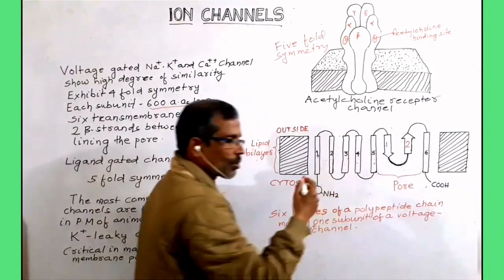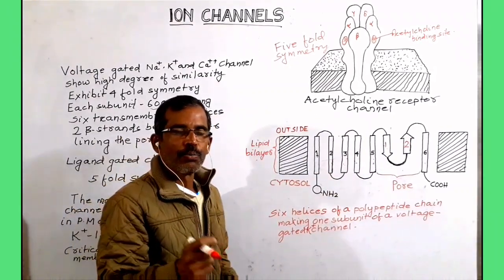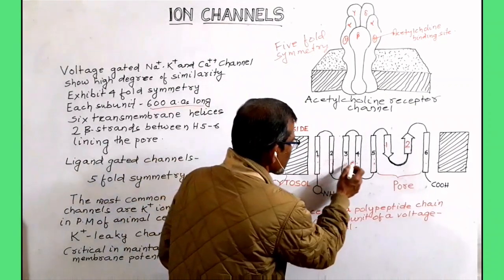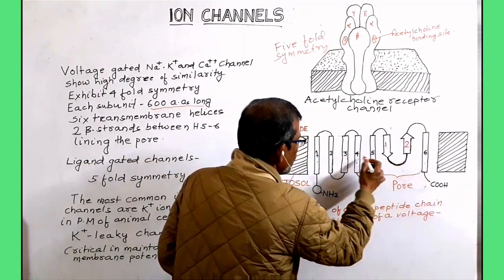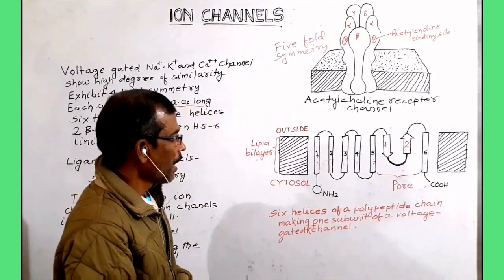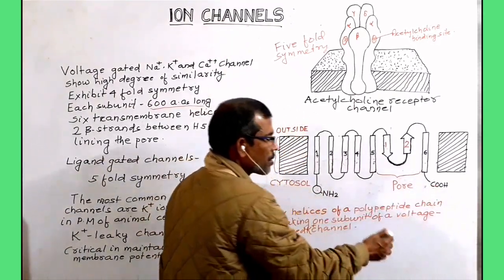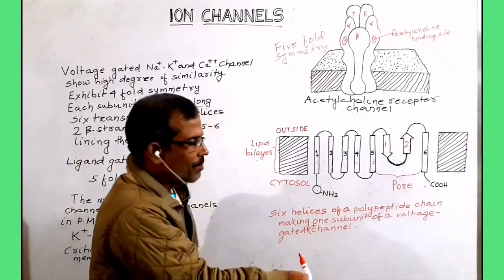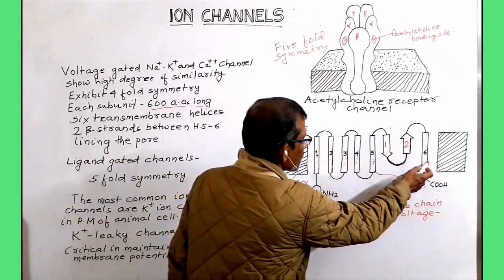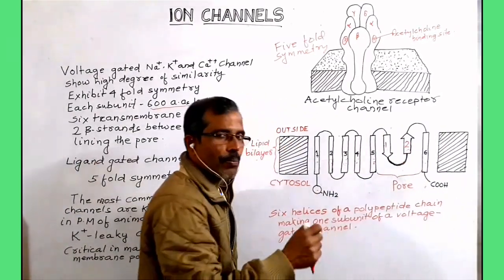This figure shows the structure of a single subunit of voltage gated potassium channels. These are the transmembrane helices. Totally 6 transmembrane helices are present, and the amino terminus and the carboxyl terminus are located on the cytoplasmic side, and between helices 5 and 6 there are 2 antiparallel beta strands lining the pore.